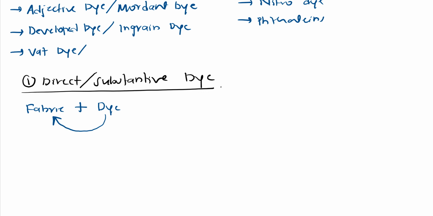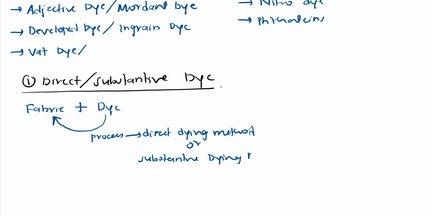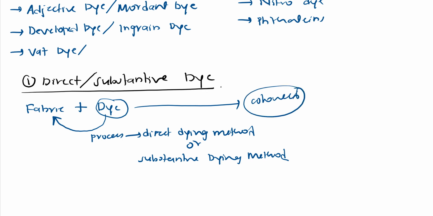The process is called the direct dyeing method, or we can also call it the substantive dyeing method. Method means process. What is the process? We add this dye directly to the fabric so that the fabric gets colored, right? So this is nothing but direct dye.